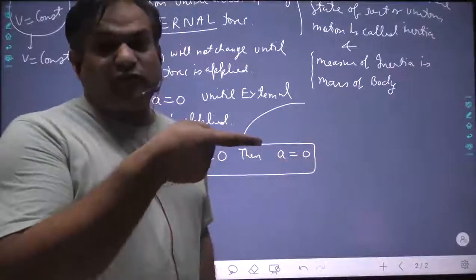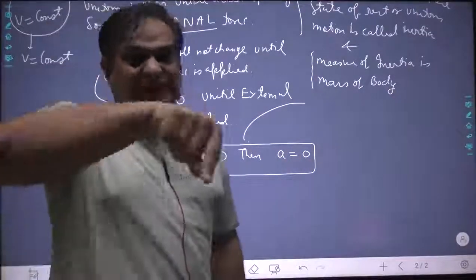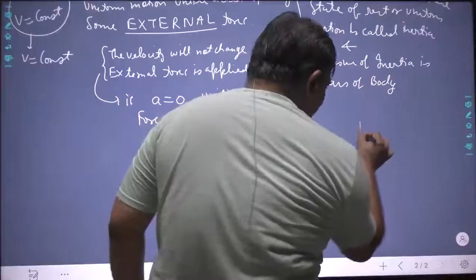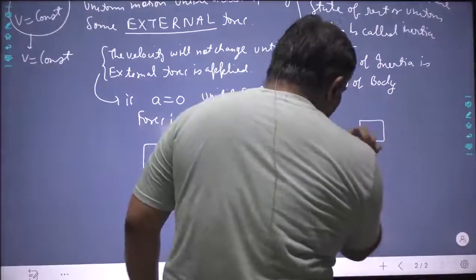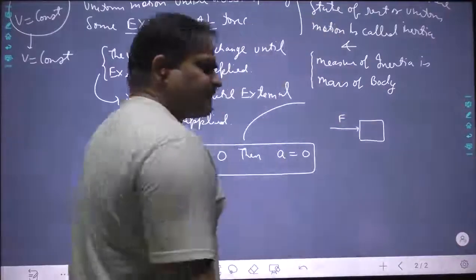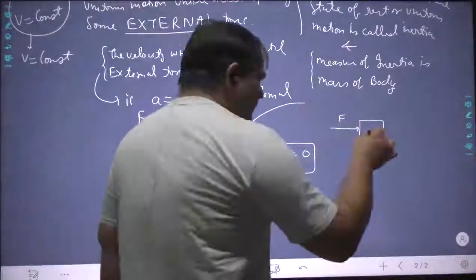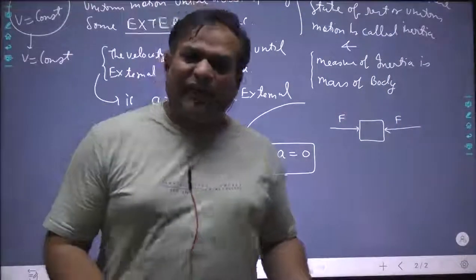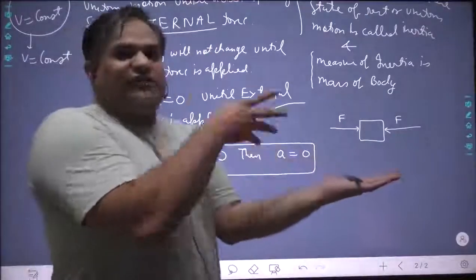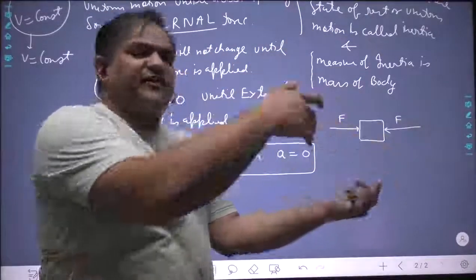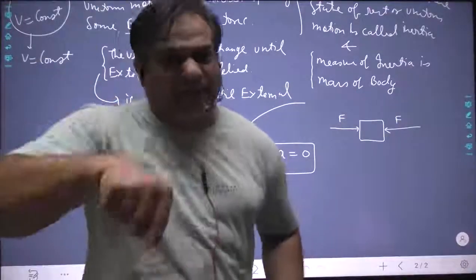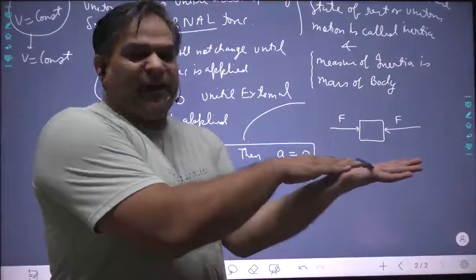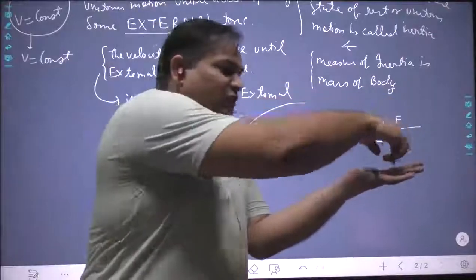Now I am also applying force, so force is getting applied. You cannot deny that force is getting applied. That particular person is also applying force. Let us draw something like this. This is the pen, and the person from here applies a certain force. At the same moment, another person applies the same magnitude of force. Now common sense prevails: if I am pushing from here with the same force and a person is also pushing from there with the same force, even though force is getting applied, the pen will not move because it will be in equilibrium, because the force from this side will be equal to the force from this side.